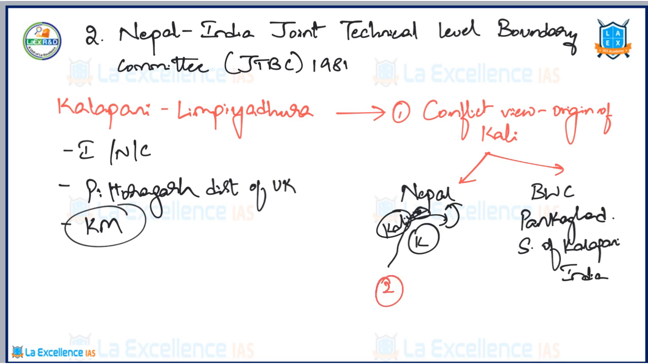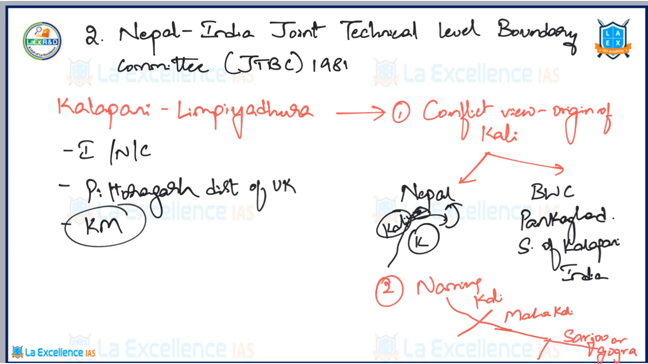The second problem is with respect to the naming of river Kali. What has happened is that in the upper stretches it is called Kali, in the middle stretches it is called Mahakali, and in the lower stretches the same Kali river is called Arjo and Gogra.